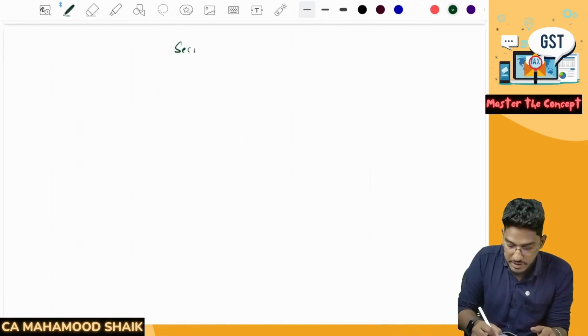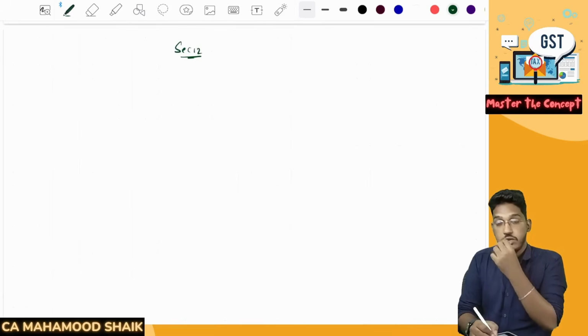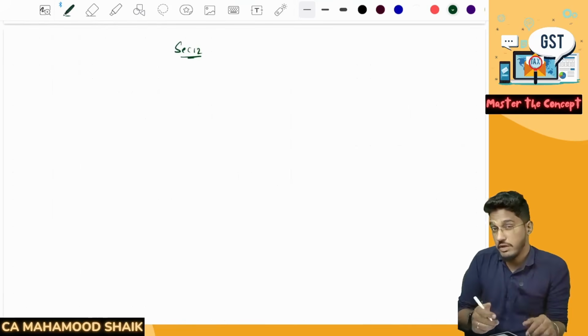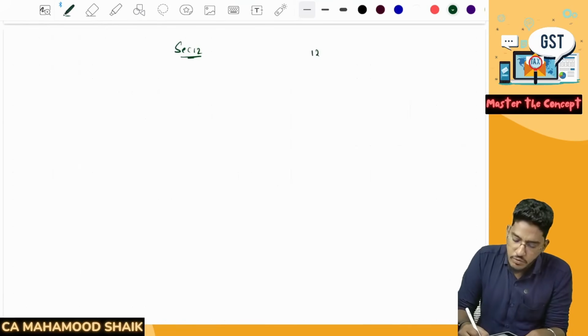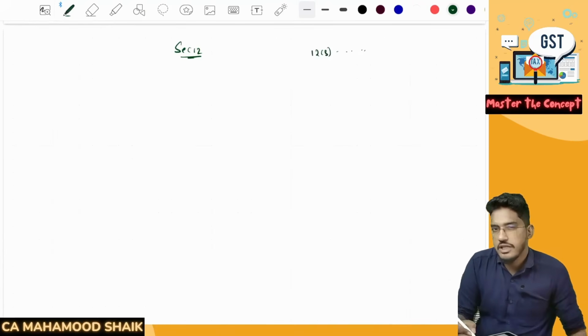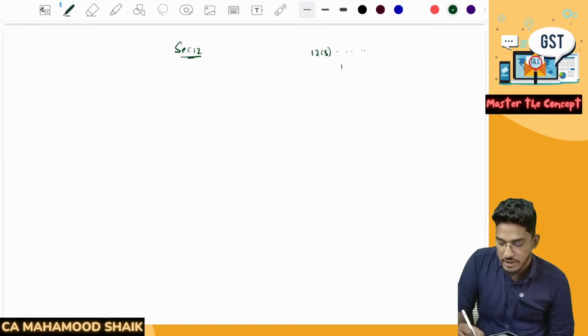So we all know that section 12 of the IGST Act will talk about how to determine the place of supply for supply of various services. From 12 subsection 3, each subsection will talk about specific services and tell you how to determine the place of supply. Like 12 subsection 3 will say how to determine place of supply for services in relation to immovable property.